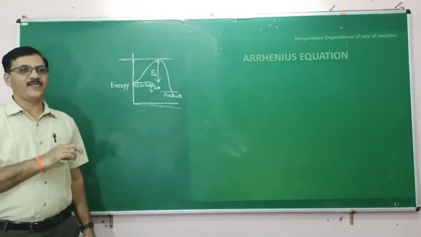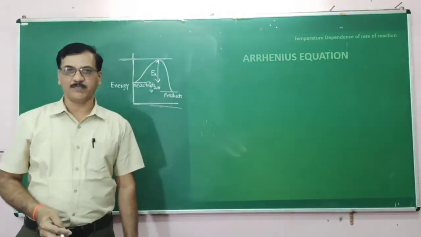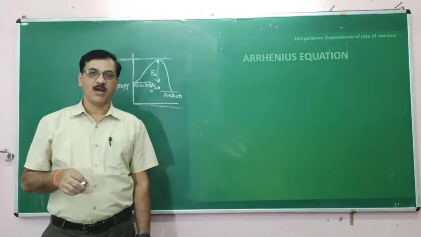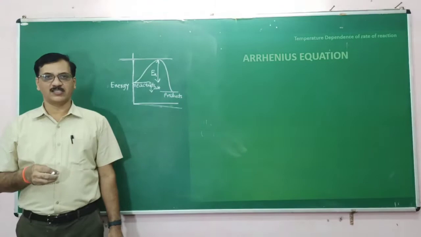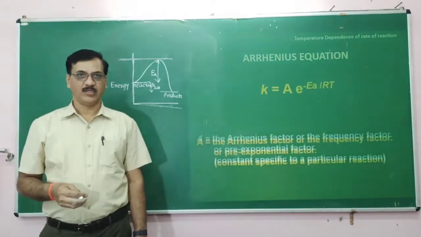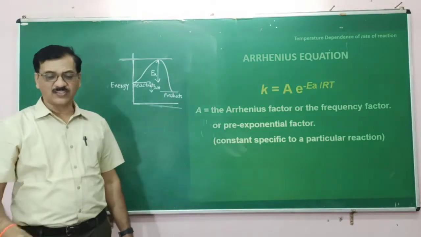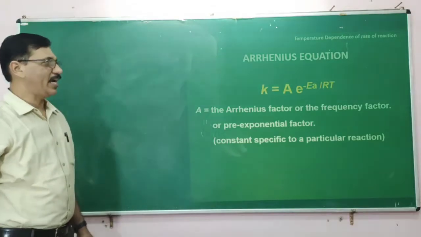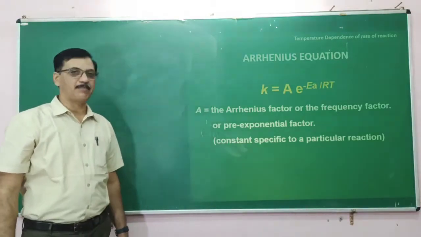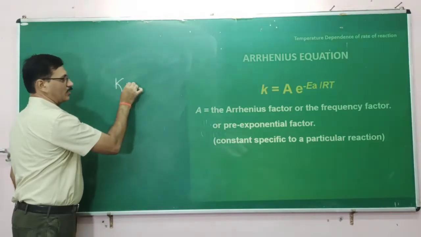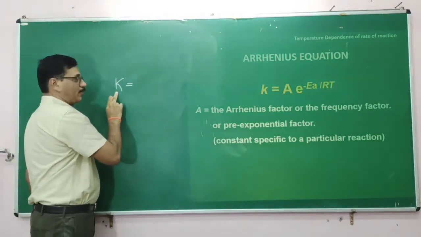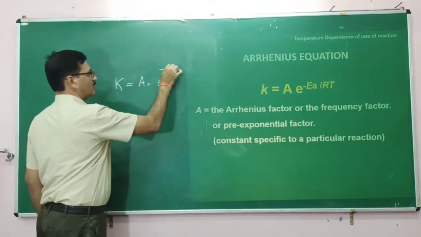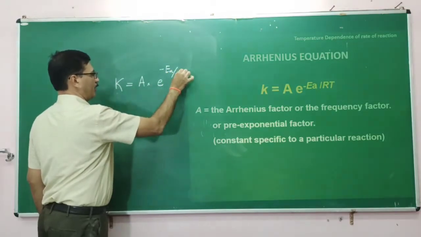Relating to the activation energy, Arrhenius has given a mathematical expression for how the K value changes with change in temperature. That is, rate constant K is equal to A into e raised to minus EA by RT.